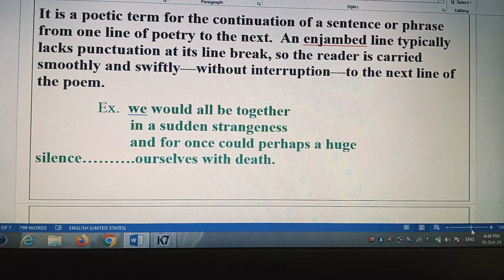And we would all be together in a sudden strangeness. There is no use of comma or any punctuation mark. That is enjambment.